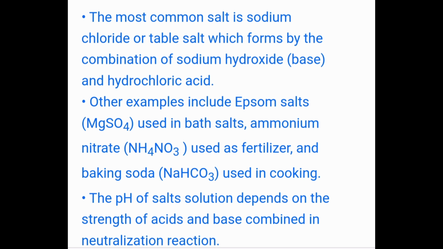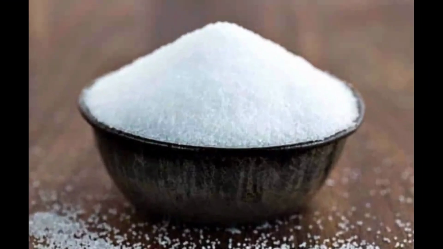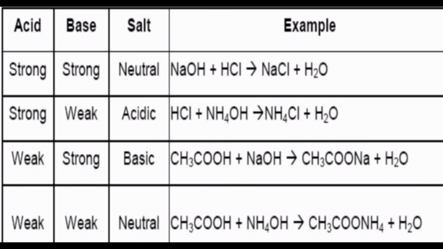The pH of a salt solution depends on the strength of the acid and base combined in the neutralization reaction. Here you can see the most common salt, NaCl. If acid is strong and base is also strong, then the salt will be neutral. If acid is strong and base is weak, the salt will be acidic. If acid is weak and base is strong, then the salt will be basic in nature. If both acid and base are weak, then the salt will be neutral. Means if the acid is stronger, the salt will be acidic, and if the base is stronger, the salt will be basic.